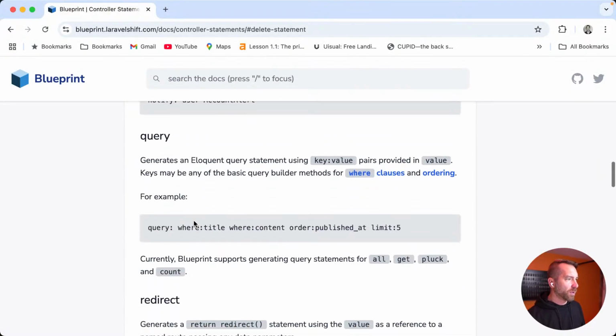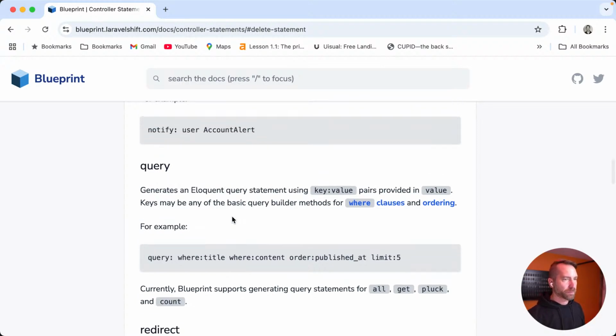Query was the weird one. Where title, where content, order published at. Generates an eloquent query statement using key value pairs provided in the value. Where title, where content, order published at, limit 5. Keys may be any of the basic query builder methods for where clauses and ordering, for example. So see, it says where title, my assumption is it takes,